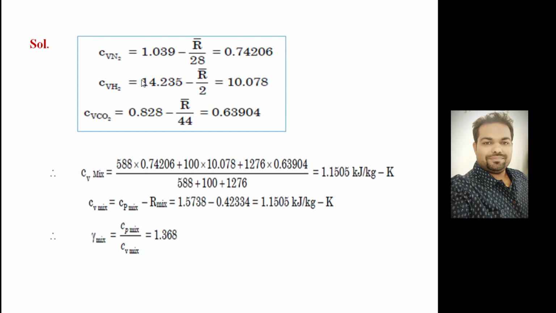So these are the individual Cv values. M1 Cv1, M2 Cv2, M3 Cv3 divided by total mass. So Cv of the mixture can be calculated as 1.1505. Alright, this is one way. Otherwise, Cp of the mixture you already calculated, and R of the mixture you calculated. So Cv of the mixture is nothing but Cp of the mixture minus R of the mixture. You will get the same value here also. The specific heat ratio of the mixture is Cp of the mixture divided by Cv of the mixture. If you divide this, you will get 1.368. That is called the specific heat ratio of the mixture.